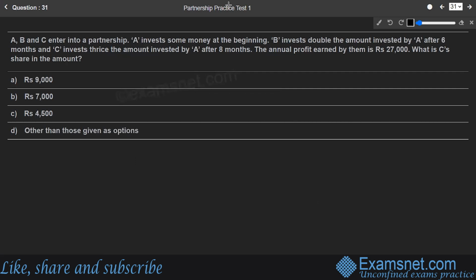Now, again, A, B and C enter into a partnership. A invests some money, that money is unknown at the beginning. B invests double the amount invested by A after 6 months, and C invests thrice the amount invested by A after 8 months. Then the annual profit earned by them is 27,000. What is C's share in the profit? Ultimately, any share is distributed in the form of investment into time of all the partners. So let us see here. We have got three partners, A, B, and C.